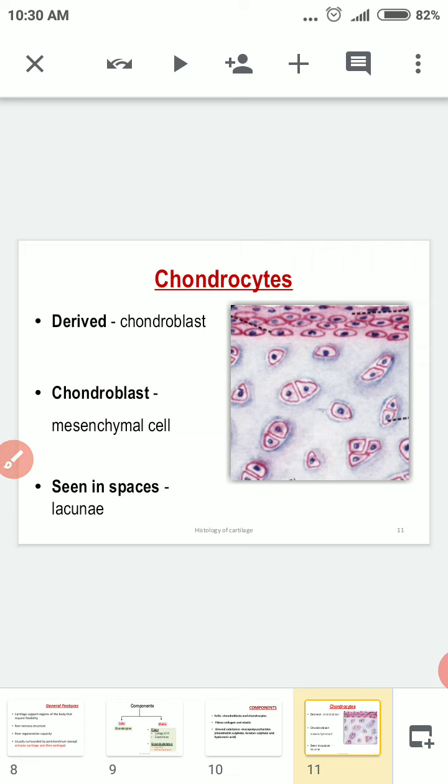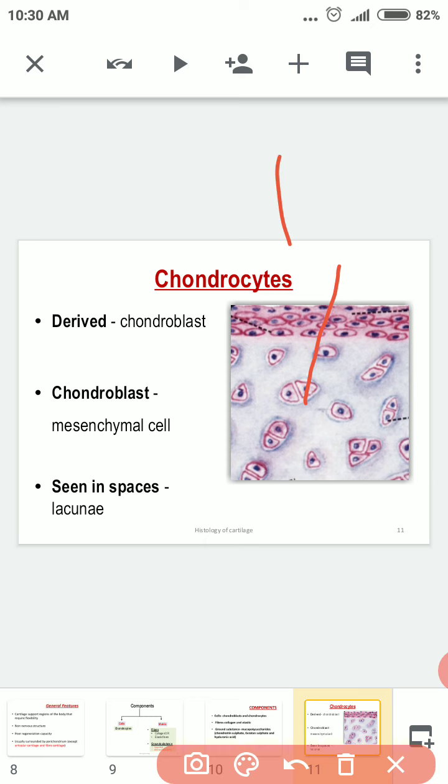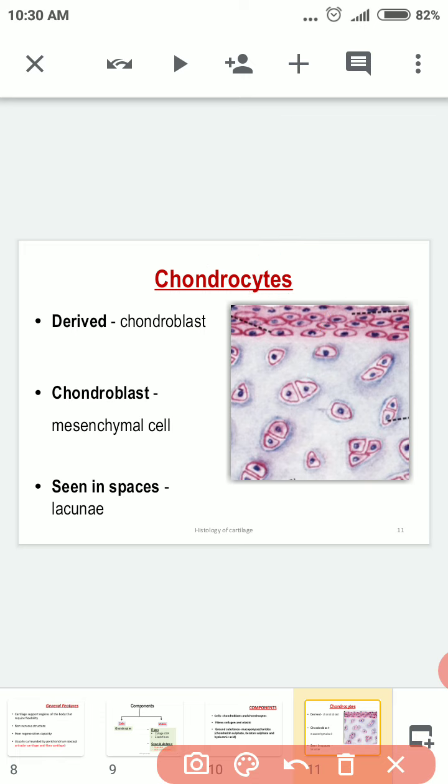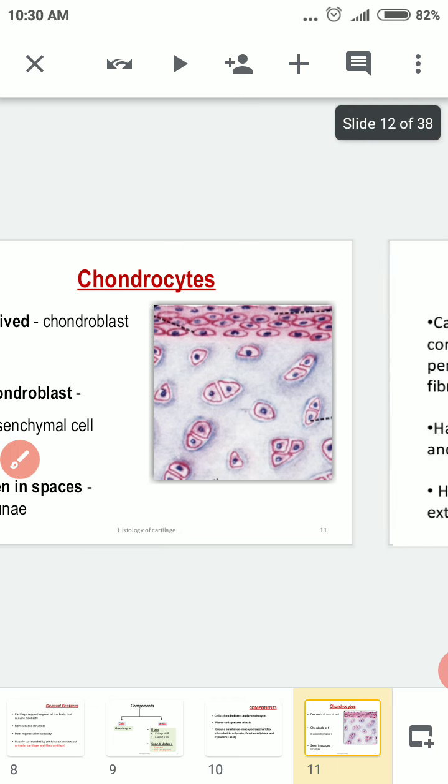You can make out the space in between the cells. The cells are there and surrounding them is a space. That space is called the lacunae. So remember these points: chondroblasts are the cells, and the space you see here is called the lacunae.